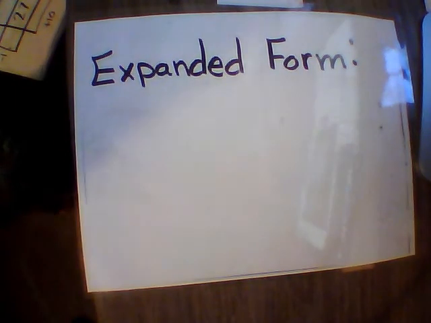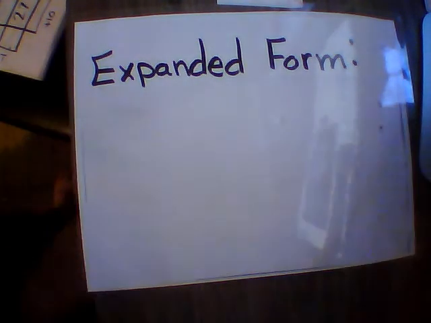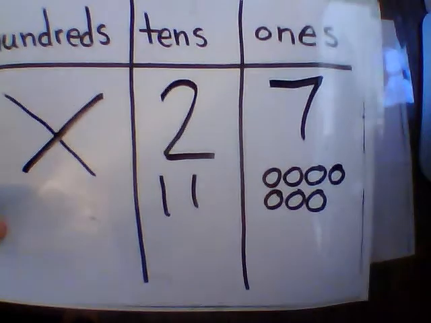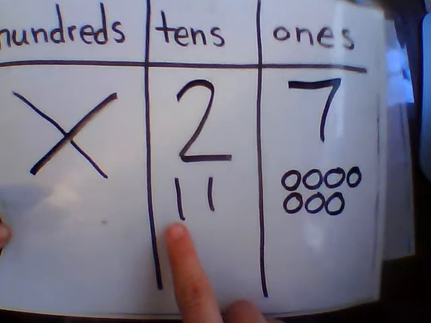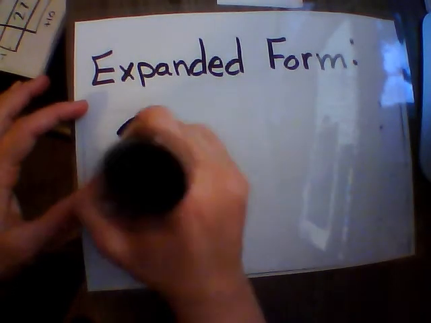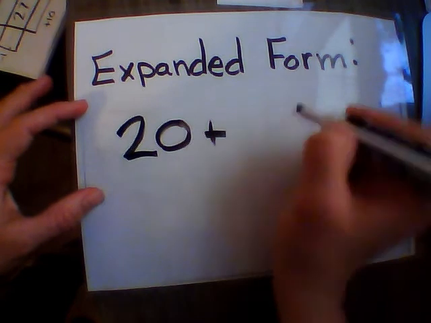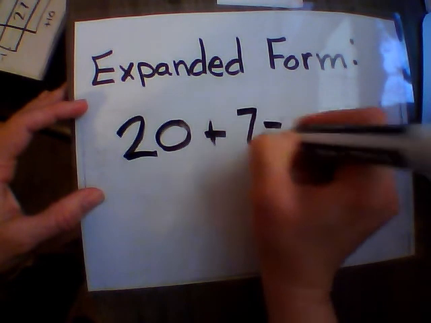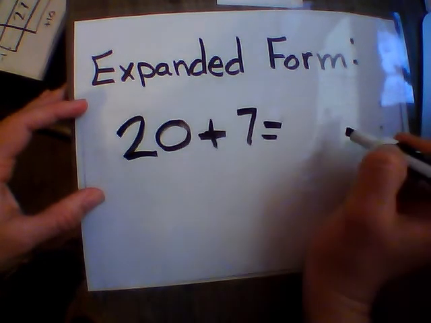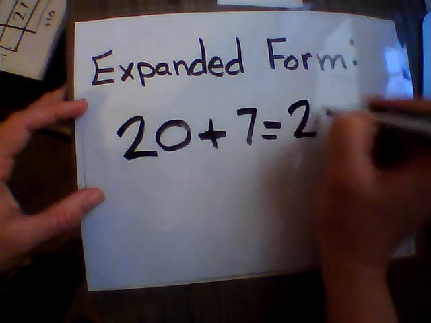So pause the video and do that now. Go. And let's look back. We need to remember we have 2 tens. What does 2 tens equal? We'll count by tens. 10, 20, plus the 7 ones. So 20 plus 7 equals 27.